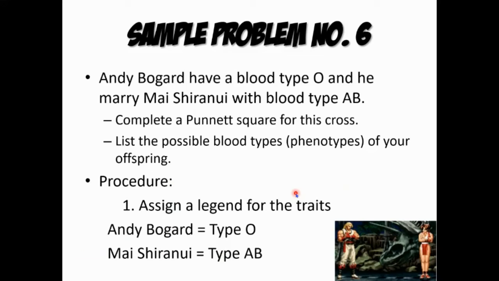So sample problem number 6, Andy Bogart has a blood type O and he married si Mai Shiranubi with blood type AB. So I don't think kung tama ba yung hinga ba. Oo nga, kasi hinga, no? Correct me if I'm wrong na lang sa statement. So we must complete a Punnett square for this cross and list the possible blood types or phenotypes of your offspring. So, ayan na nga, si Andy ay merong type O and then si Mai ay merong type AB, no?